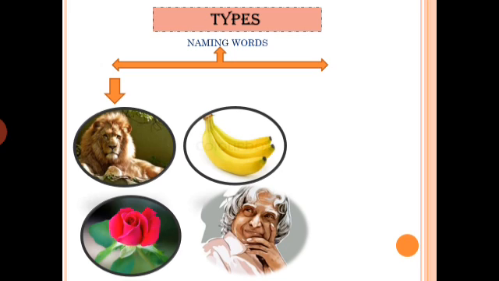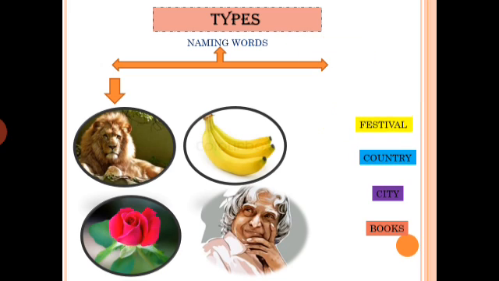These all special names are called proper nouns. Now see the next type. Books, city, country. Read loudly with me. Festival, mountain, river. When we are talking about these words, river, mountain, festival, country, city, books, these are all common words.